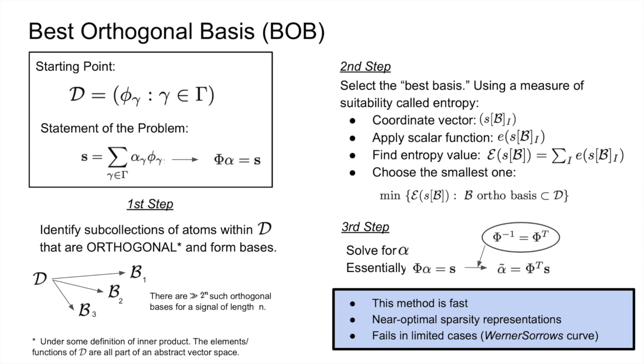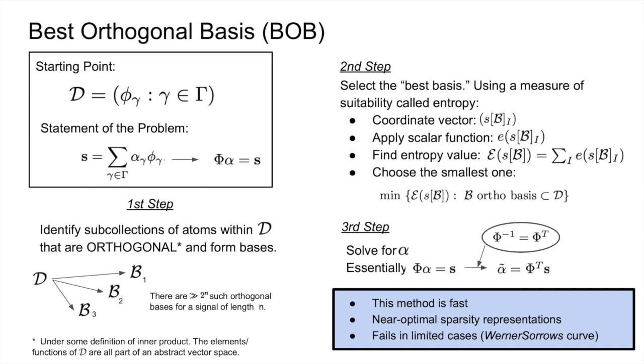packets. As it turns out, it is shockingly possible within these dictionaries to identify many subcollections of atoms that form orthogonal bases. The way I interpret this is in terms of an abstract vector space, where we define the quote unquote vectors as the functions within the dictionary, and we see that they are supposedly orthogonal under some definition of inner product, which doesn't necessarily match the dot product. Anyway, so once the subcollections are cut out, the best bases can be chosen by means of a custom defined